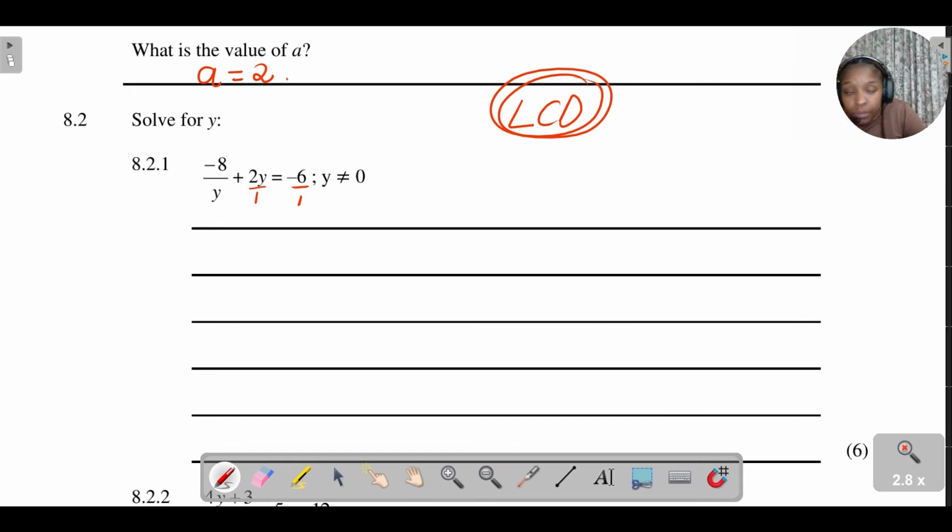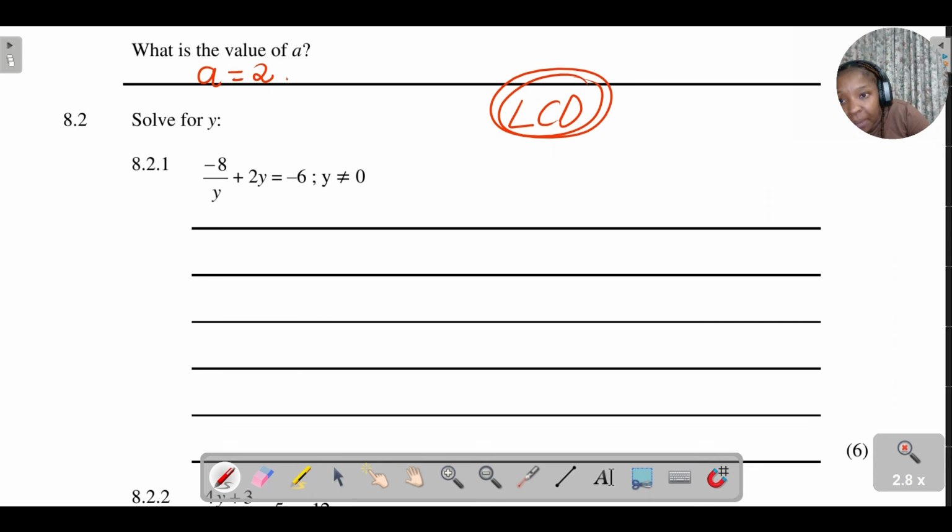Once you find the lowest common denominator, you multiply all the terms by that LCD. In this case, the lowest common denominator is y, because all the terms have to have that denominator of y for me to be able to add them together. So I'm going to multiply every single term by it.